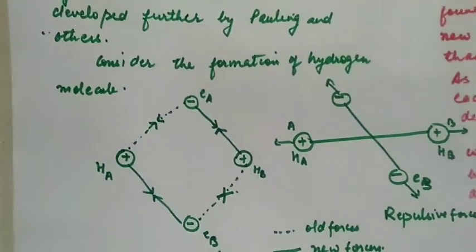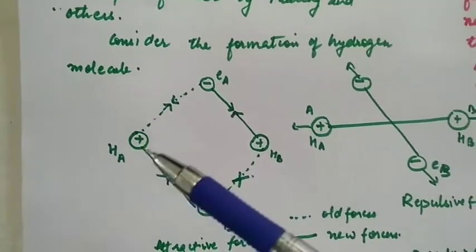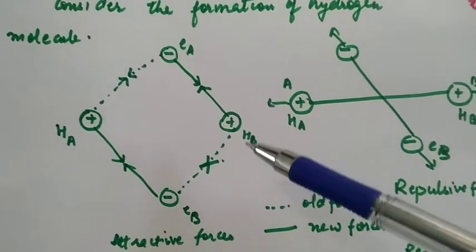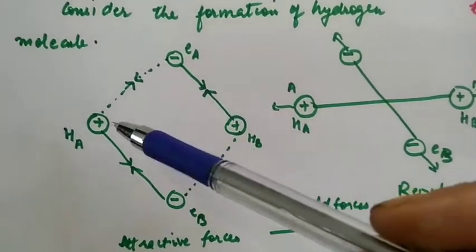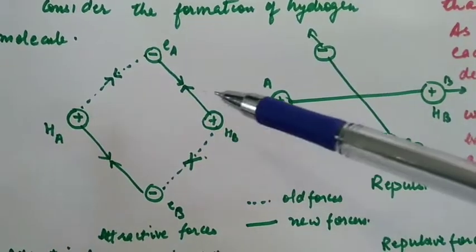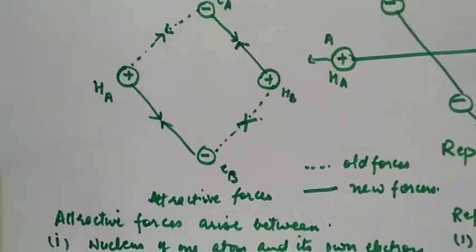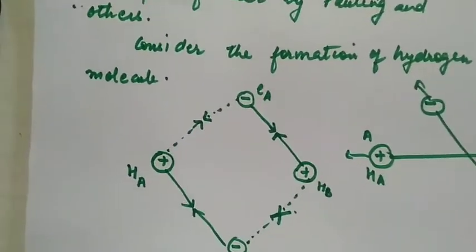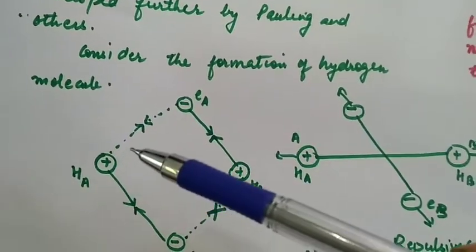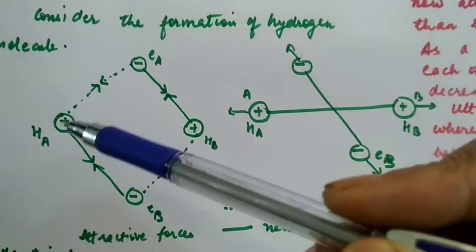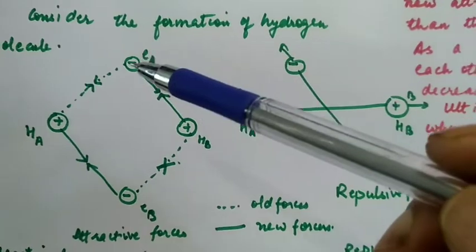So this is the nucleus of hydrogen atom A and this is the nucleus of hydrogen atom B. Both have one electron moving around their nucleus. Now these dotted lines show the old force of attraction between nucleus and electron.